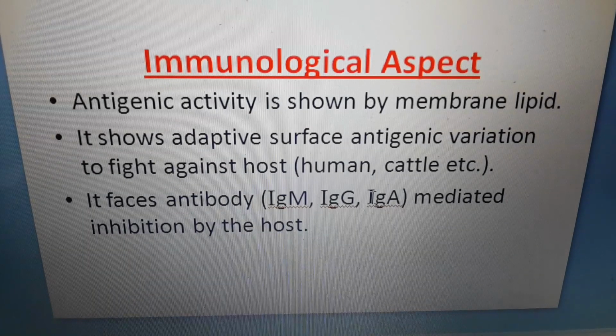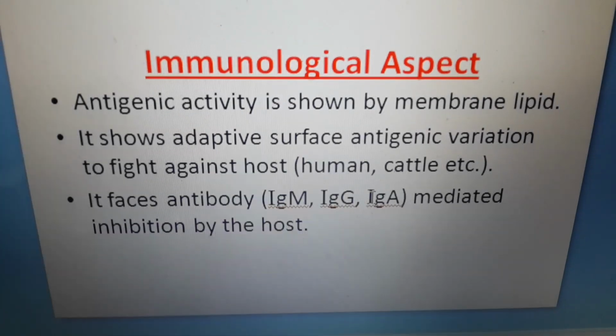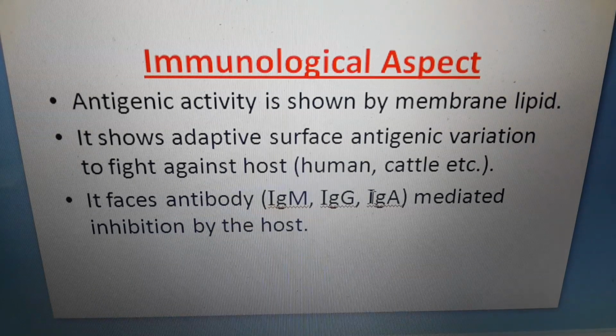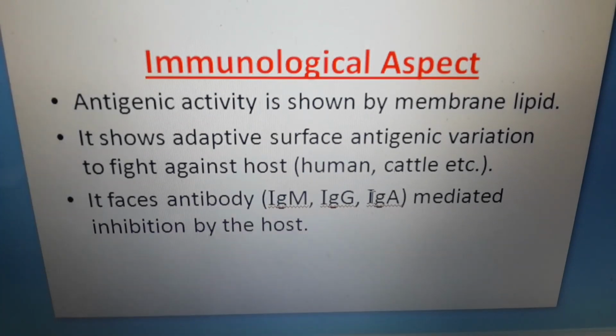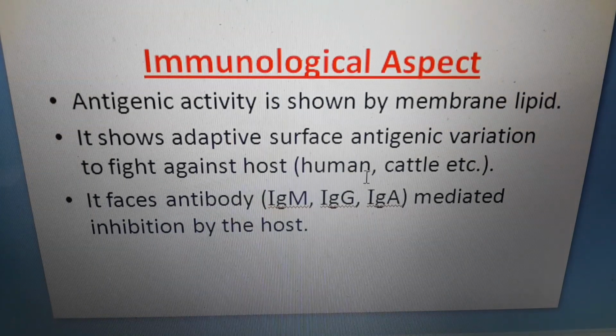With the help of these immunoglobulins, their hosts may inhibit or prevent the pathogenicity of mycoplasma.